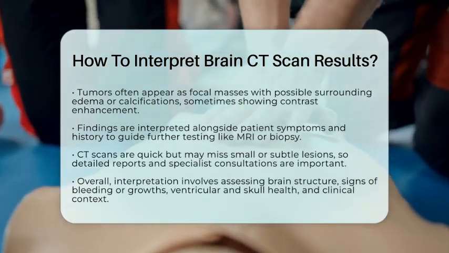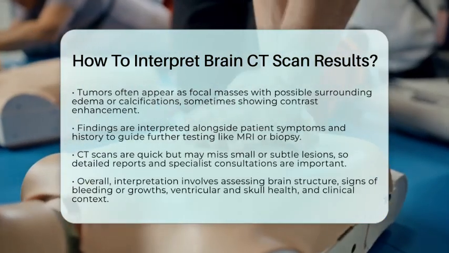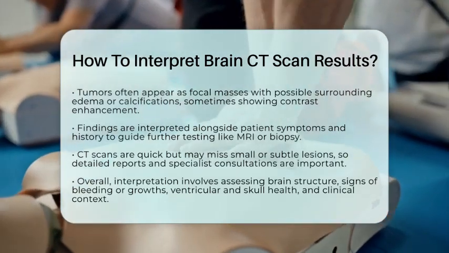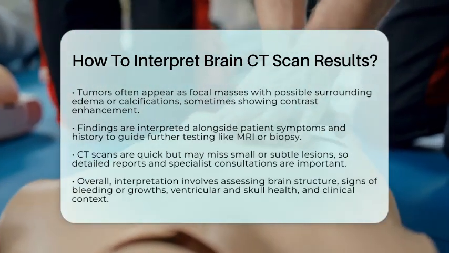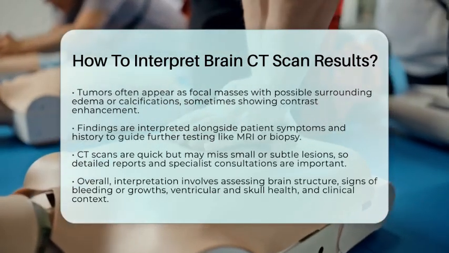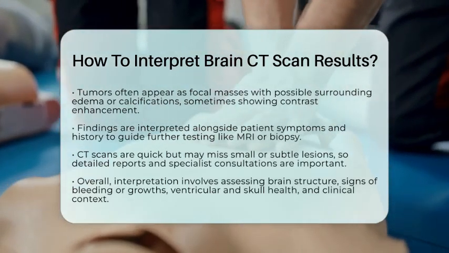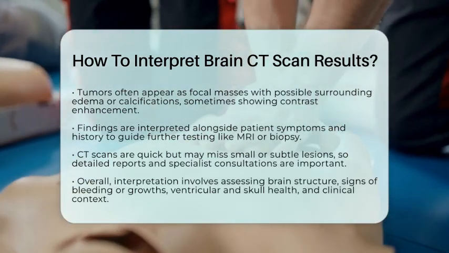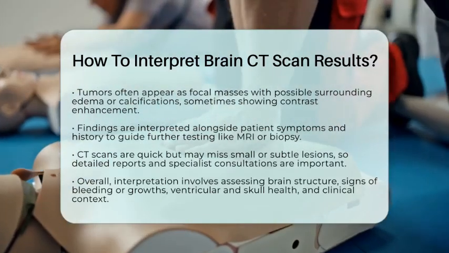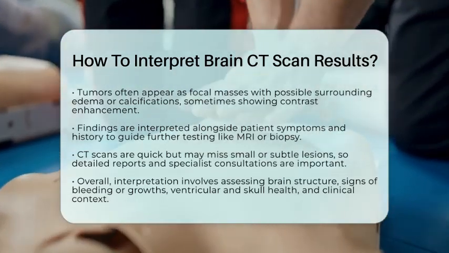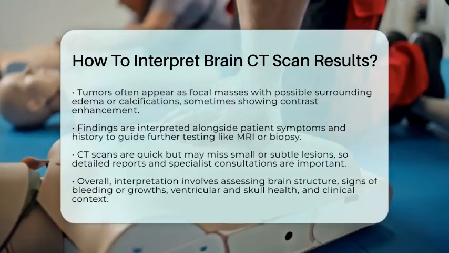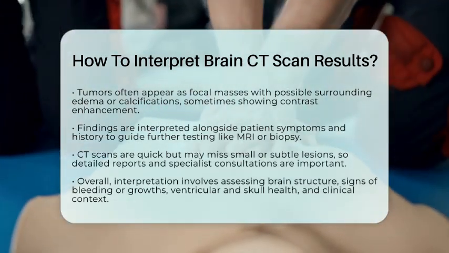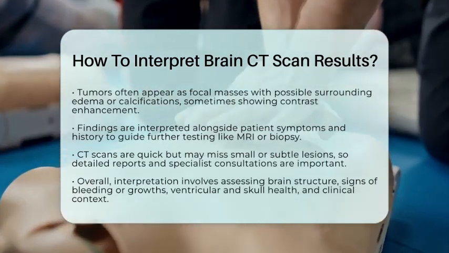Remember, while CT scans are quick and useful, they do have limitations, especially in detecting very small or subtle lesions. That's why a detailed report from a radiologist and consultation with a neurologist or neuro-oncologist are crucial for accurate diagnosis and treatment planning. In summary, interpreting a brain CT involves checking the overall brain structure, looking for signs of bleeding or abnormal growths, assessing the ventricles and skull, and understanding how these findings relate to the patient's clinical picture.